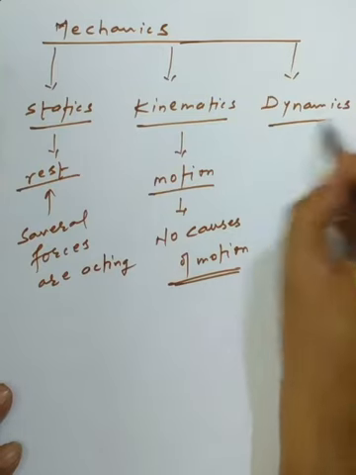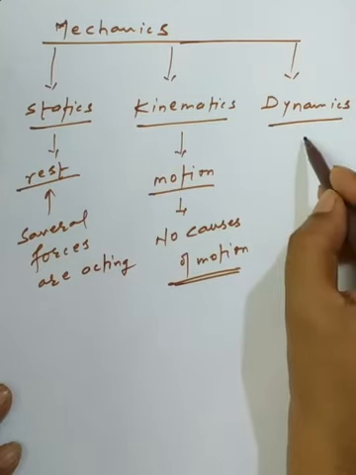Now we are talking about dynamics, which is also a branch of physics that takes into consideration the motion of objects along with the causes. It includes the causes, so many causes of why the object is moving, what the reason is, and how many forces are acting on an object.